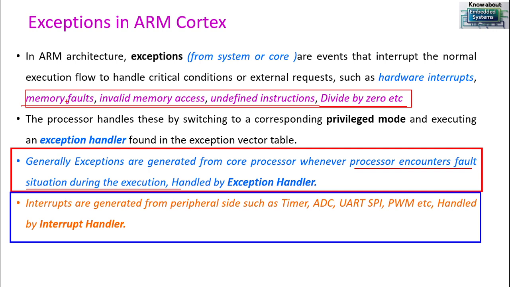Divide by 0, invalid memory access, undefined instruction, and so on. This type of exception is handled by the exception handler. Usually, exceptions are triggered from the processor side whenever it encounters such error scenarios. I hope you understood what an exception is.